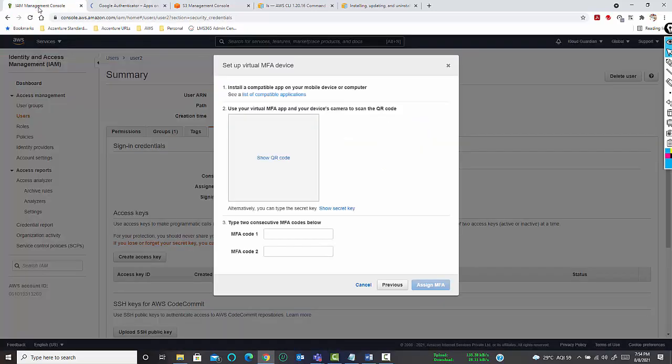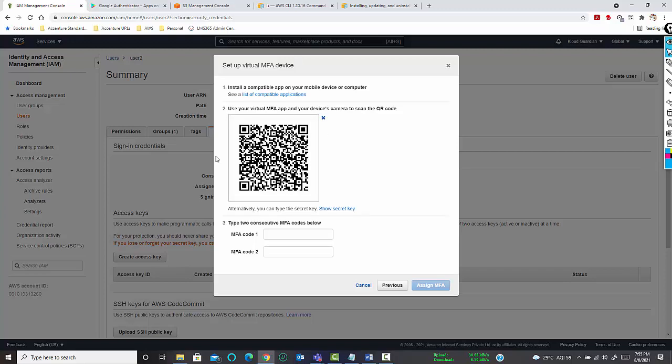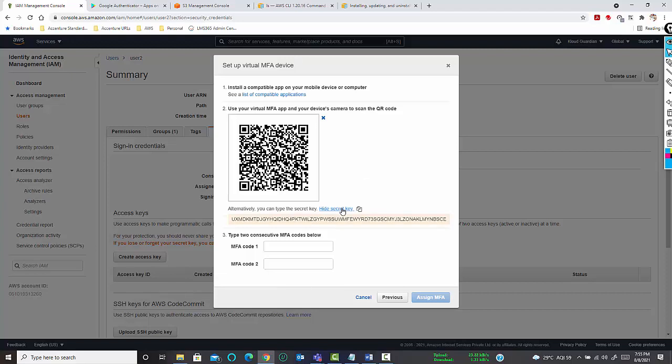Once the Google Authenticator is installed, if the user is physically present with you, you can just click on show QR code and the user can scan this QR code and configure the MFA. And if the user is not present in front of you, you can just click on show secret key and mail the secret key to the user, with the help of which he can configure it. Since we have the QR code, let us configure the MFA device for this user.